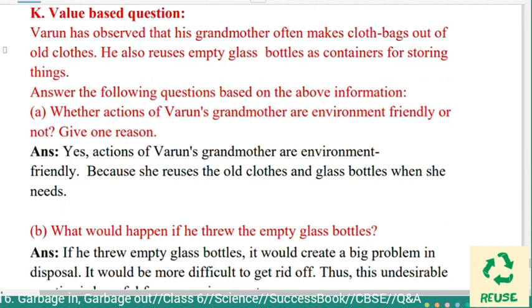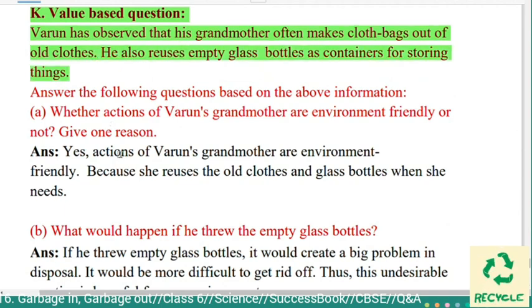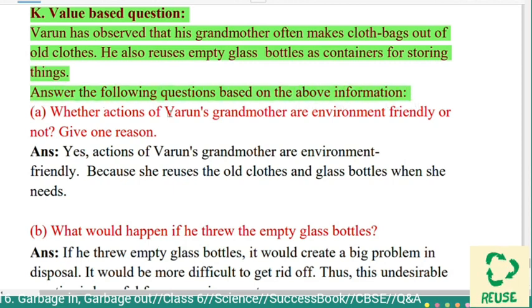Next section K, value-based question. Here, Varun has observed that his grandmother often makes cloth bags out of old clothes. He also reuses empty glass bottles as containers for storing things. Answer the following questions based on the above information.